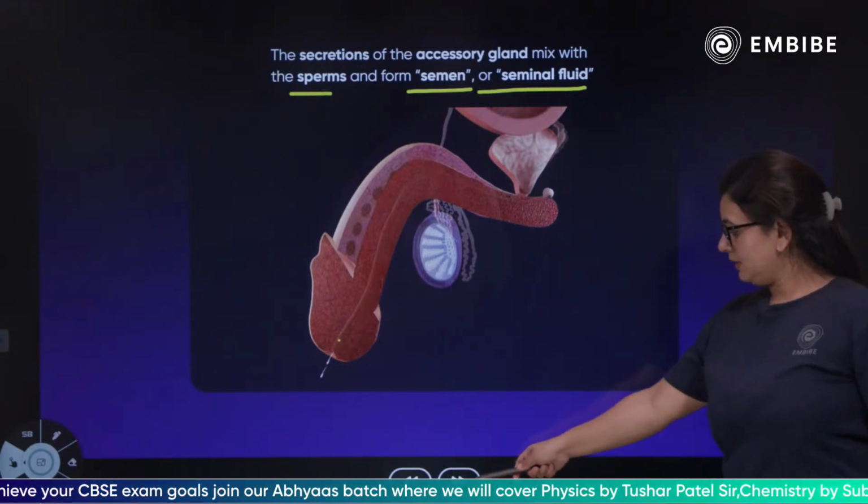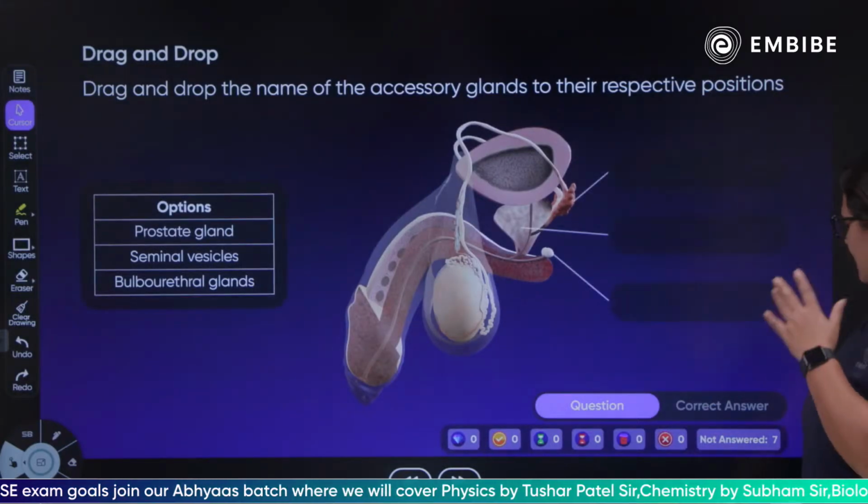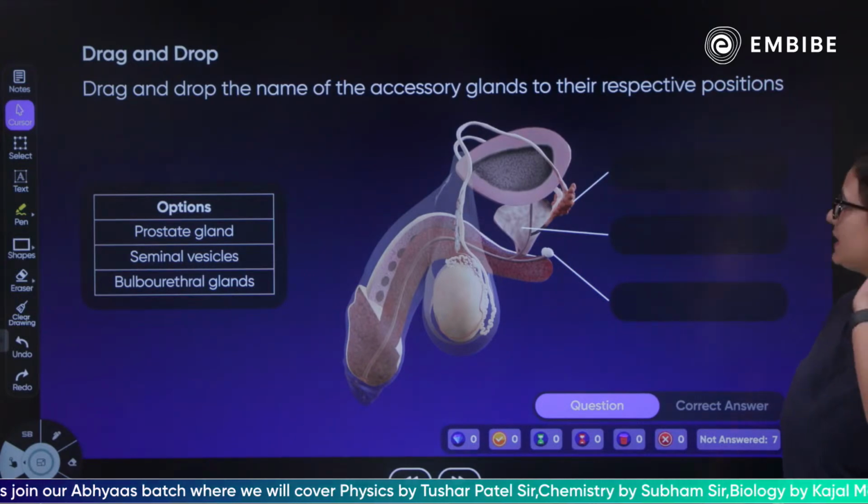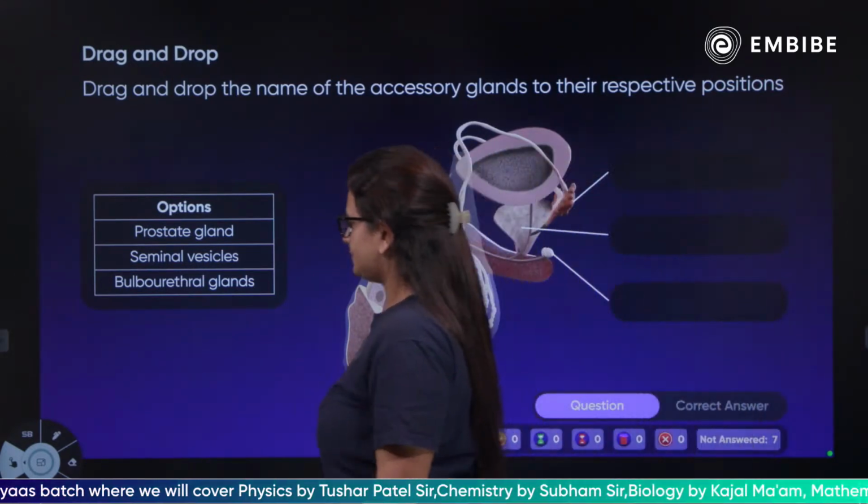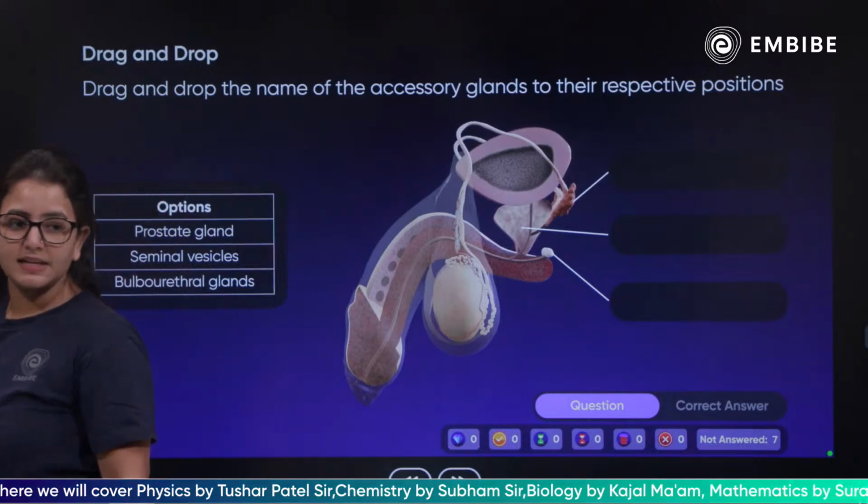Next we have a question, children: drag and drop the accessory gland names. Come on, quickly, drag and drop the accessory gland names.